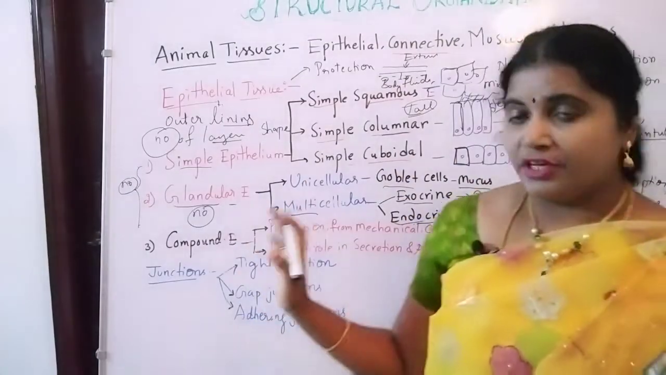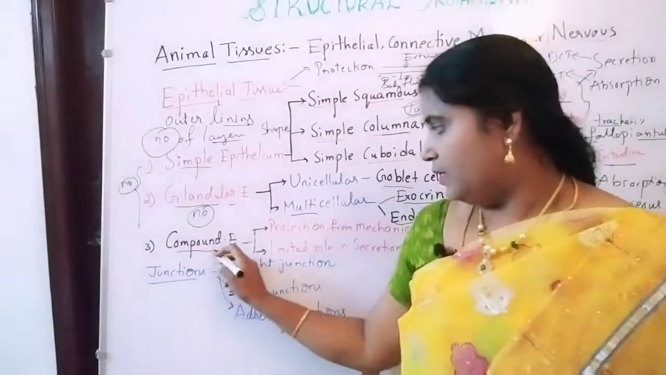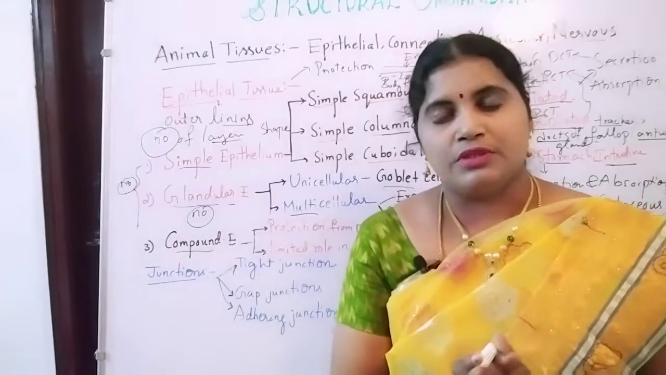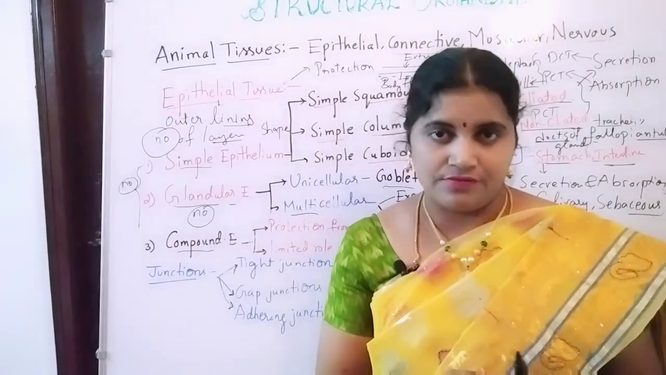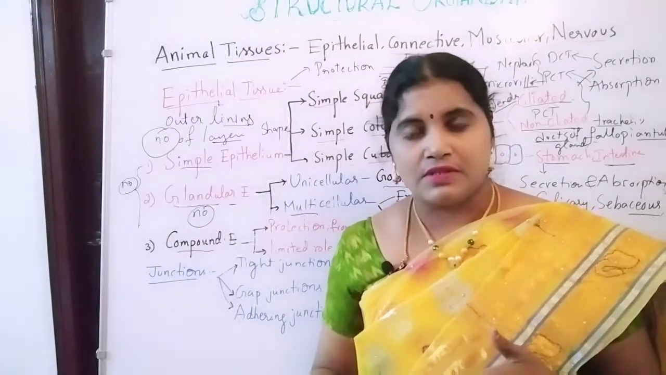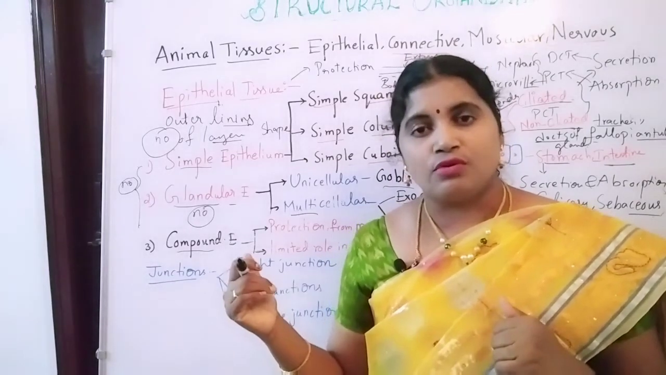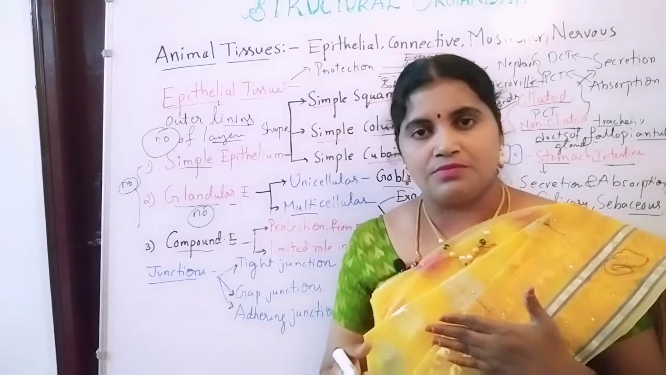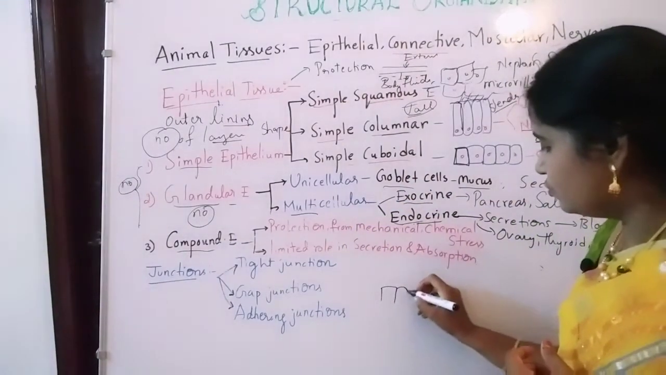And then compound epithelium. After simple epithelium we are coming to the compound epithelium. What is the meaning of compound epithelium? Compound epithelium means it contains more than one layer of cells, arranged in a manner. That's why this epithelium is also known as stratified epithelium. Stratified means the cells are arranged in two rows.